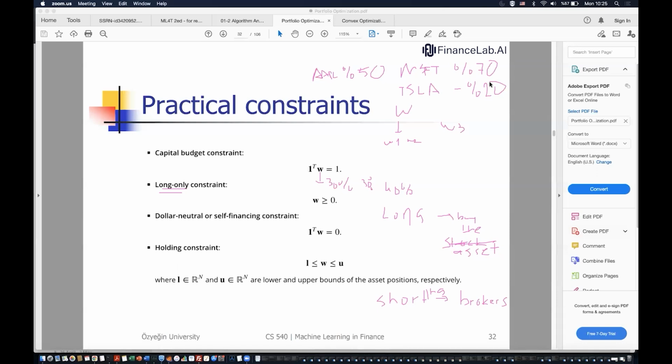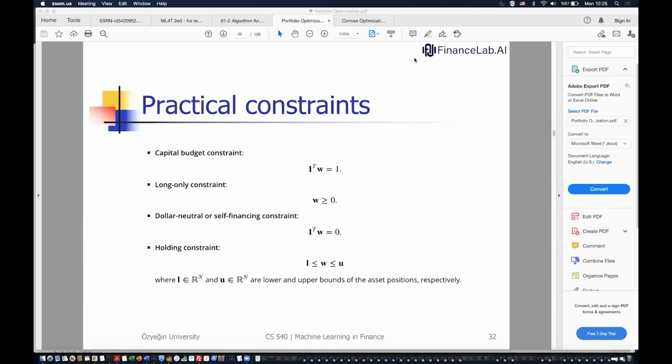In some cases, portfolios can be made up of either long or short positions. But in some funds, due to requirements, the portfolio can only be made up of long-only constraints.